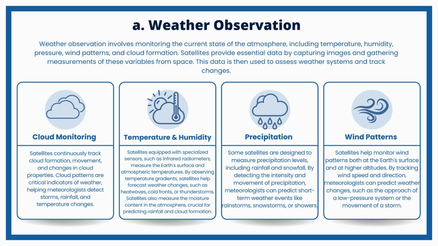Precipitation. Some satellites are designed to measure precipitation levels, including rainfall and snowfall. By detecting the intensity and movement of precipitation, meteorologists can predict short-term weather events like rainstorms, snowstorms, or showers. Wind patterns. Satellites help monitor wind patterns both at the Earth's surface and at higher altitudes. By tracking wind speed and direction, meteorologists can predict weather changes, such as the approach of a low-pressure system or the movement of a storm.